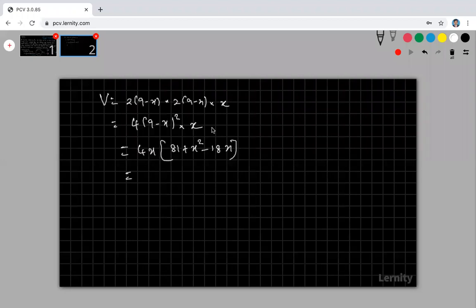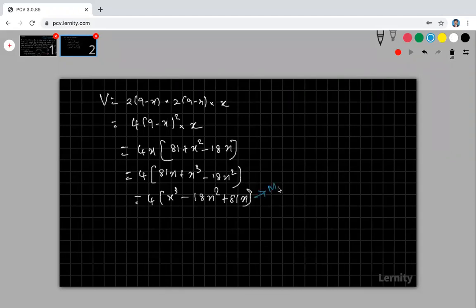Okay, so then multiply. So this is 4x into x, 4x into x square, 4x cube. And 4x into minus 18x. Otherwise, you just multiply only x. You multiply x inside, what is the answer? You keep your 4 outside, multiply x, this is 81x, this is x cube, this is 18x square. Therefore, this will become 4x cube minus 18x square plus 81x. This is your volume. Now we are going to find the maximum of this volume.